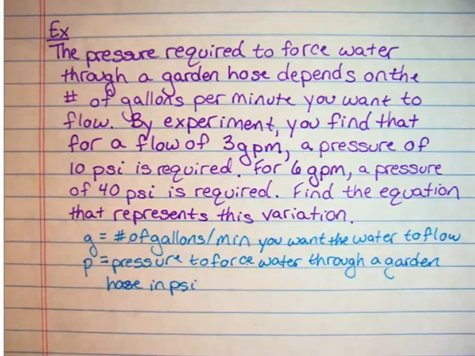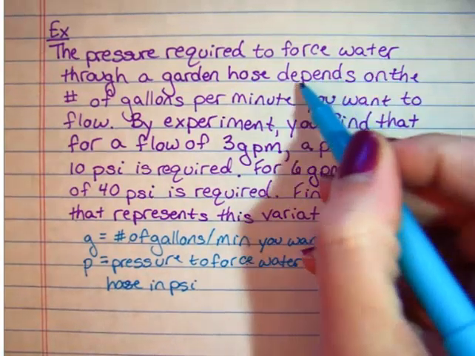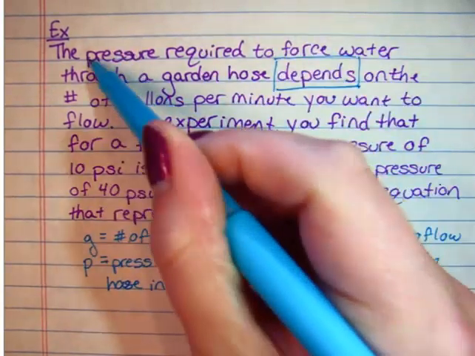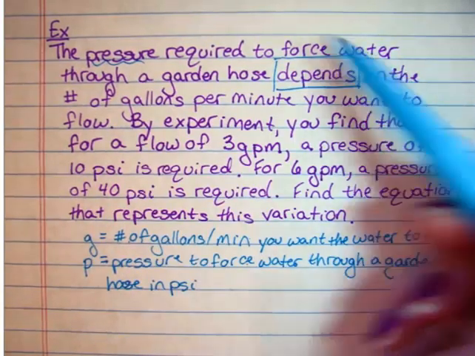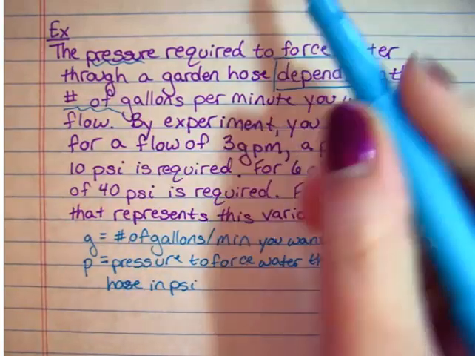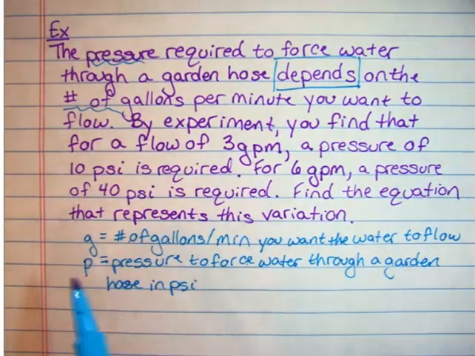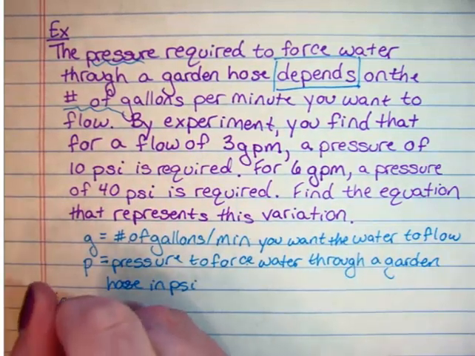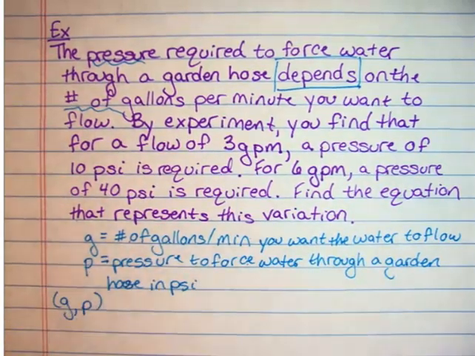Now it's important to make sure that you know which one's your X and which one's your Y. Again, as soon as we get to that "depends on," that variation piece, that's going to tell us what's what. So here's my word depends. The pressure depends on the number of gallons, which means your pressure is your Y value, your gallons is your X value. So this is going to be G, comma, P. That's the important part that you have.